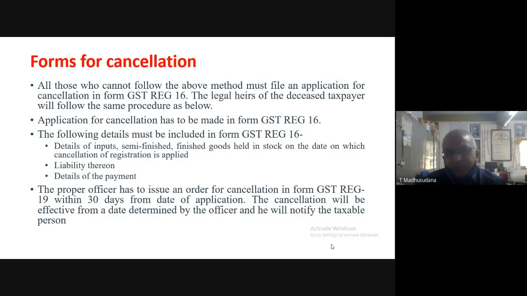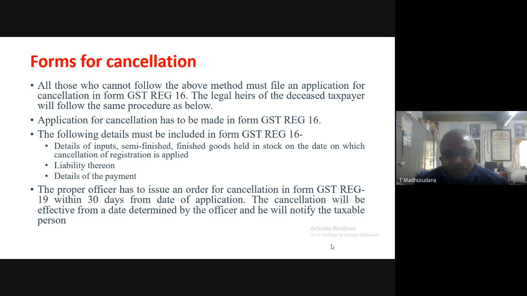Next, the following details must be included in Form GST REG 16. The form should contain important information, that is, details of inputs, semi-finished goods, and finished goods held in stock on the date on which cancellation of registration is applied.